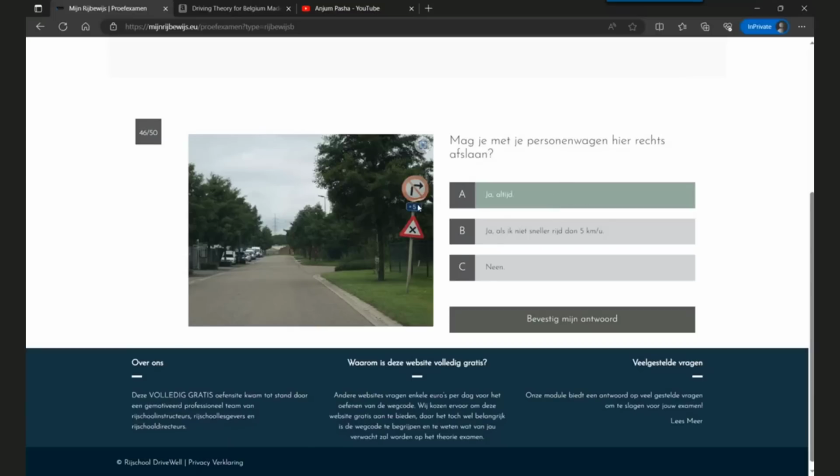It says no right turn, but you should also pay attention to the blue plate, which explains more about this traffic sign. This blue plate says that this prohibition applies to vehicles which are more than 5 tons. A car is not more than 3.5 tons, so it is allowed to turn right here.